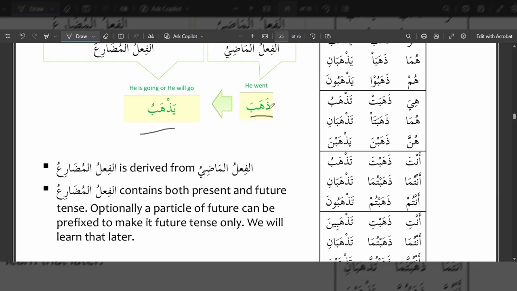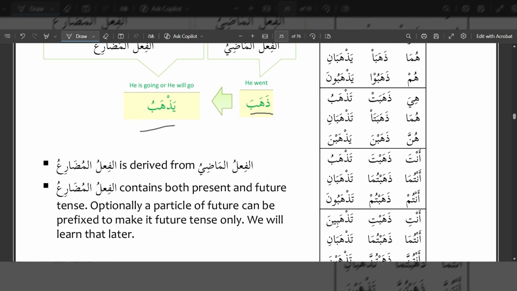You can see that the same root letters that are here in fi'al al-madi are used in fi'al al-mudari. The, ha, ba. You can see the same the, ha, ba, but with different vowel signs. So the first letter changes and the vowel signs change, but the same root letters that are in fi'al al-madi come to fi'al al-mudari. It is also important to note that fi'al al-mudari contains both present and future tense. Optionally a particle of future can be prefixed, just like how a ya has been prefixed here, to make it future tense only. We will learn that later.